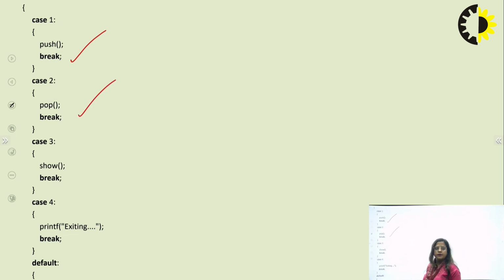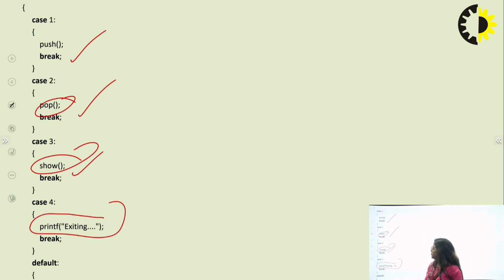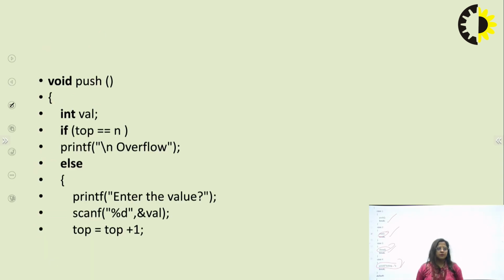If you enter 1 by keyboard, it calls the push function. If you enter 2, it calls the pop function. If you enter 3, it calls show, and if you enter 4, it is used to exit from your program.